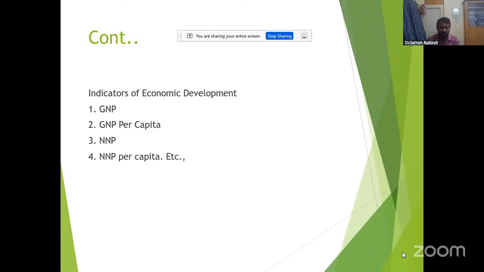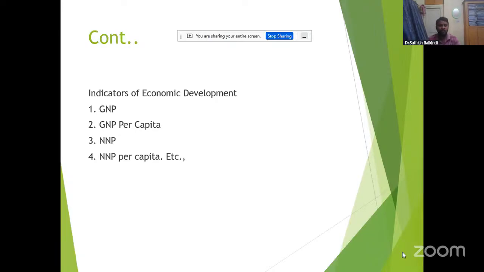So how can we calculate per capita income? National income divided by total population will give the per capita income. That's why per capita income is derived from national income and the population of the country. That's why per capita income leads to economic welfare of a country. Why? Because individually each and every person's income is per capita income. So per capita income is one of the economic indicators of economic development.